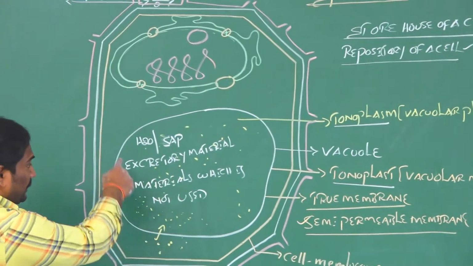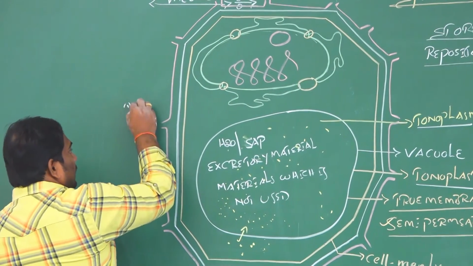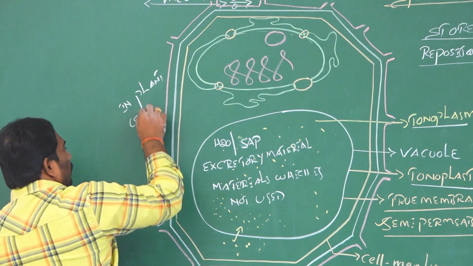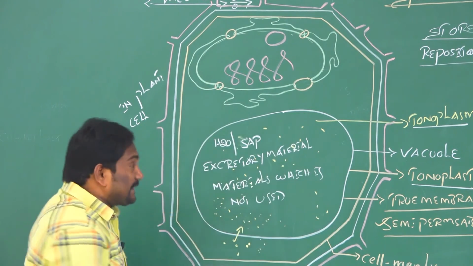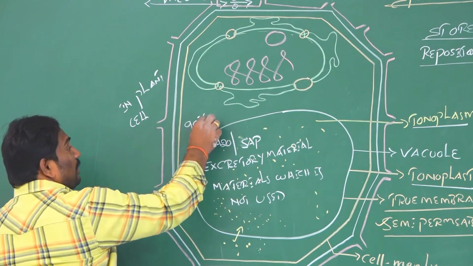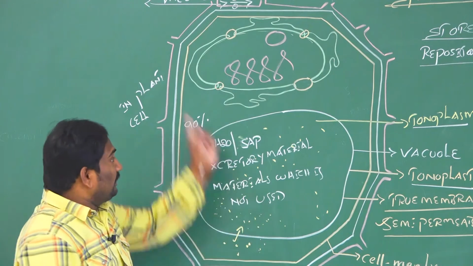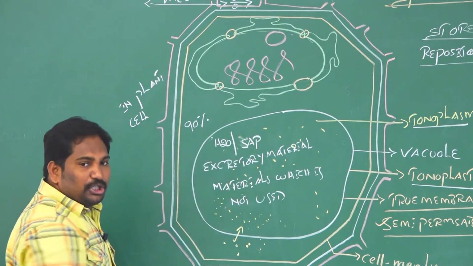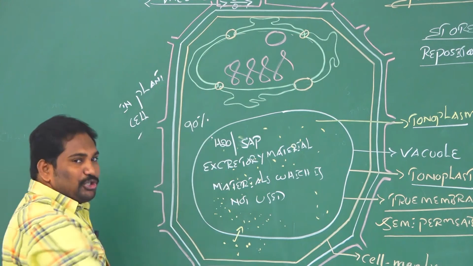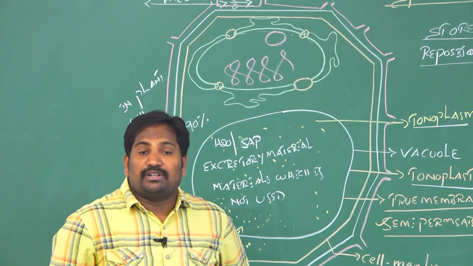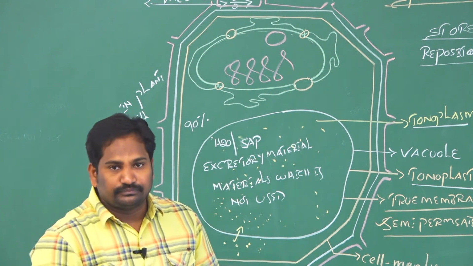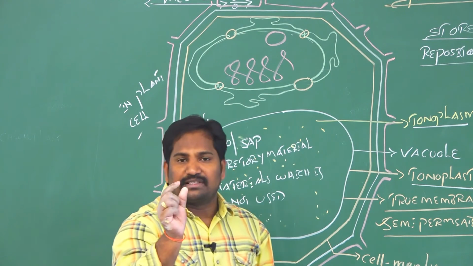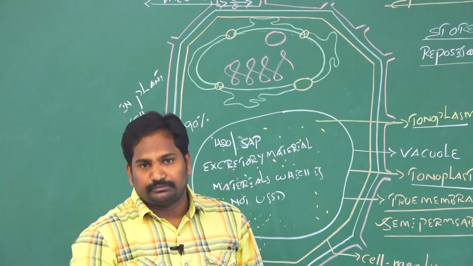In the plant cell especially, this is a plant cell. In the plant cell, the vacuole can occupy 90% of the cell volume. 90% of plant cell volume is occupied by which endomembrane cell organelle? The vacuole. This is very important for the NEET medical entrance exam. The size of vacuoles is bigger in plant cells. The size of vacuoles in animal cells is smaller.